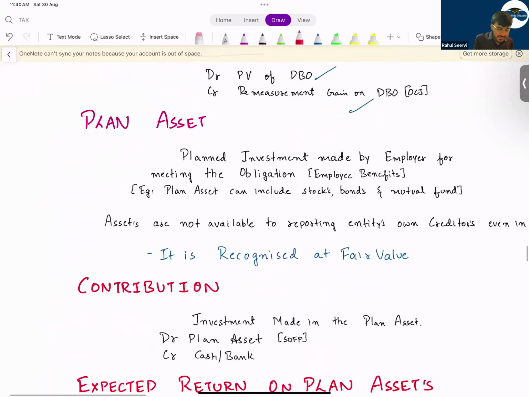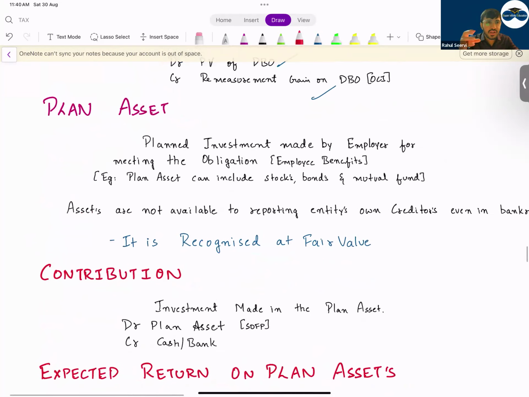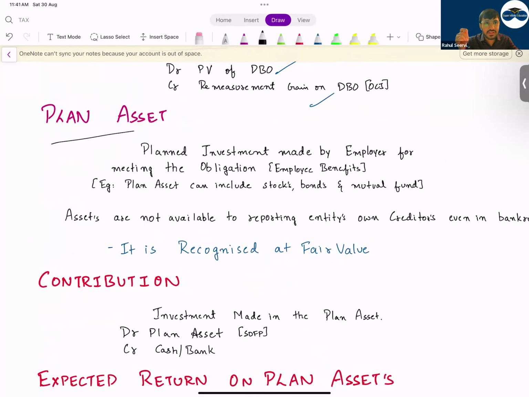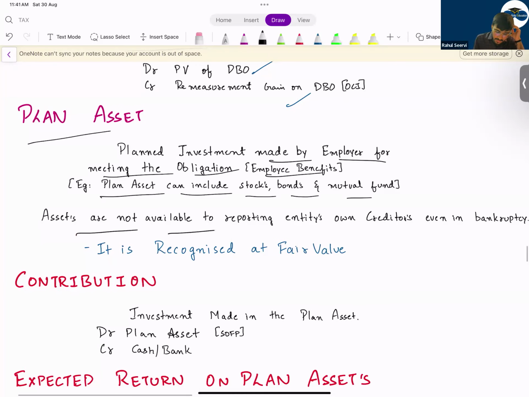Then coming to plan asset. To meet the obligation, the company will do what? Every year the company is deducting an amount. The amount which they deduct, they will take it and they will invest it somewhere. So that investment will be known as plan asset. So planned investment made by an employer for meeting the obligation of employee benefits. Plan asset can include stock, bonds, mutual funds, etc. A lot of things.